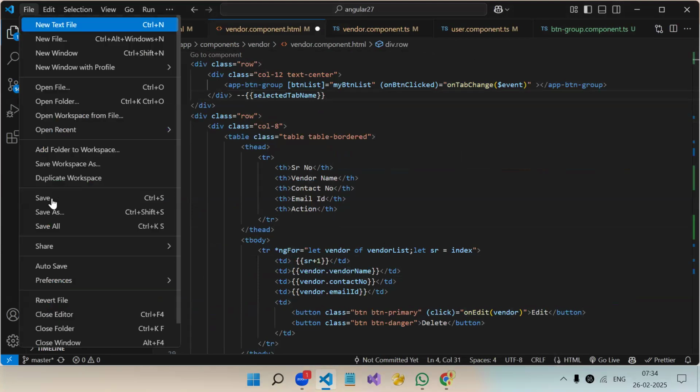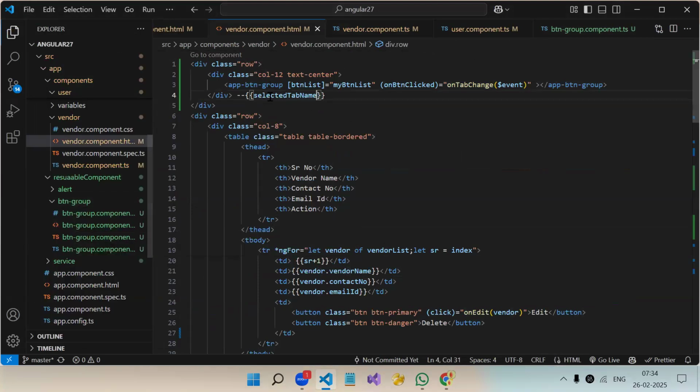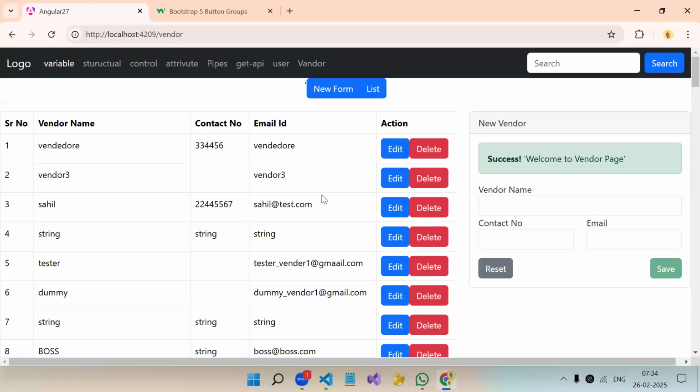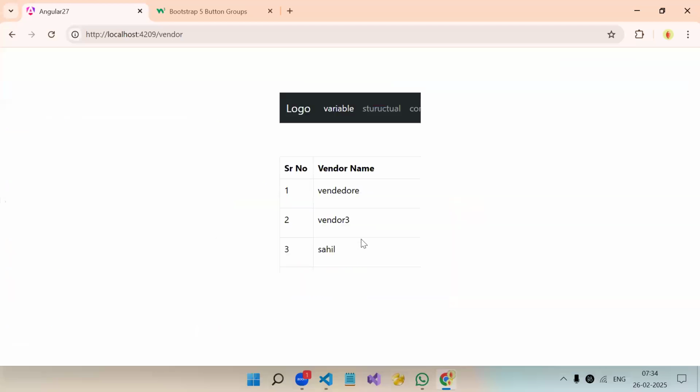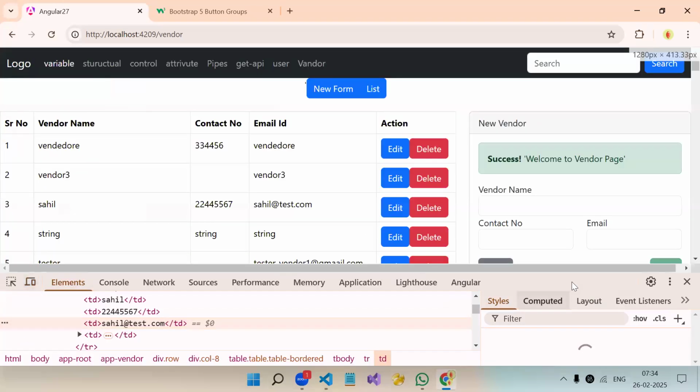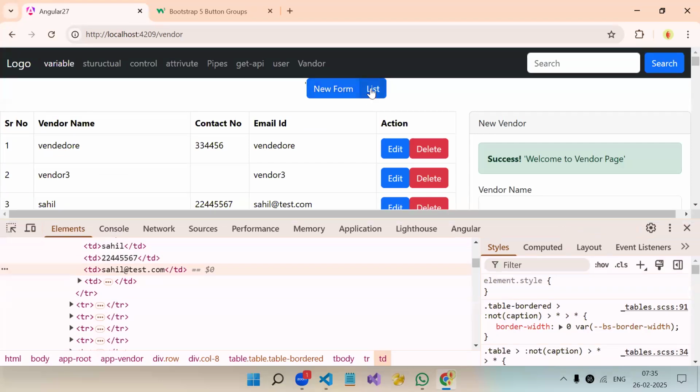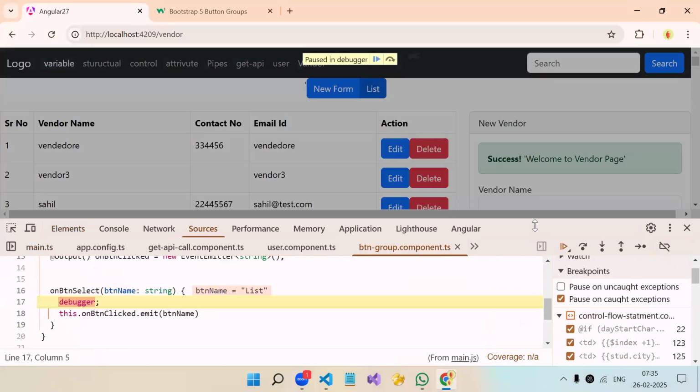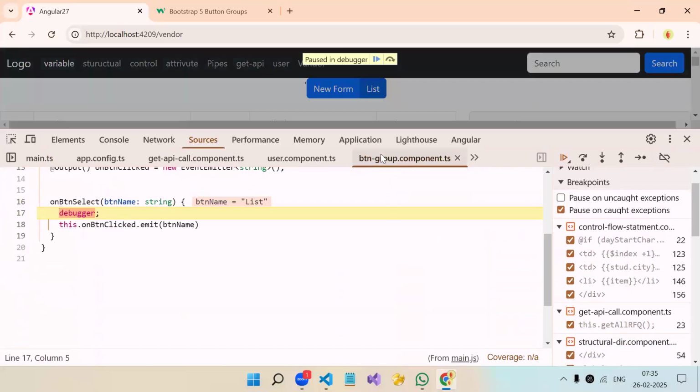So that you will know the data passed from the child component is received in the parent component in this variable. Now see. If I click on the list, first the event from our child component gets triggered. Here we got the button name, list.